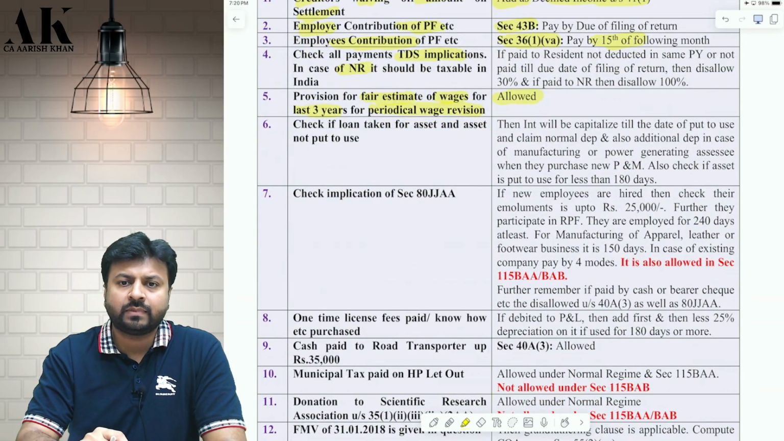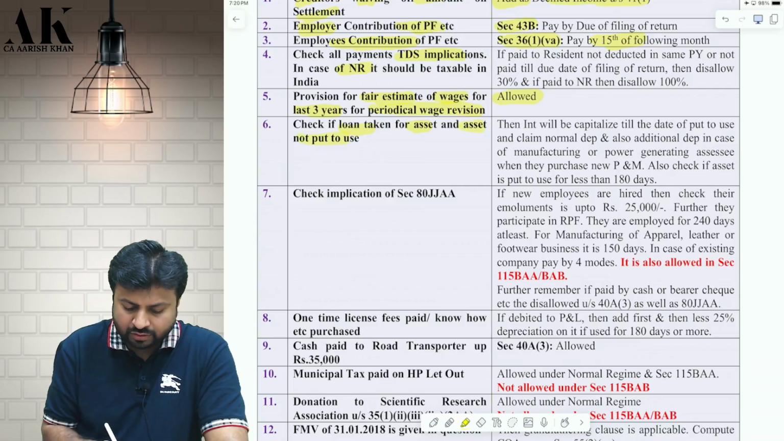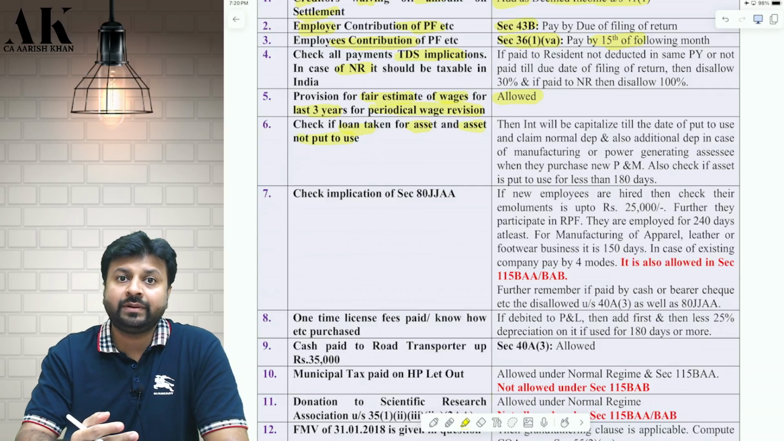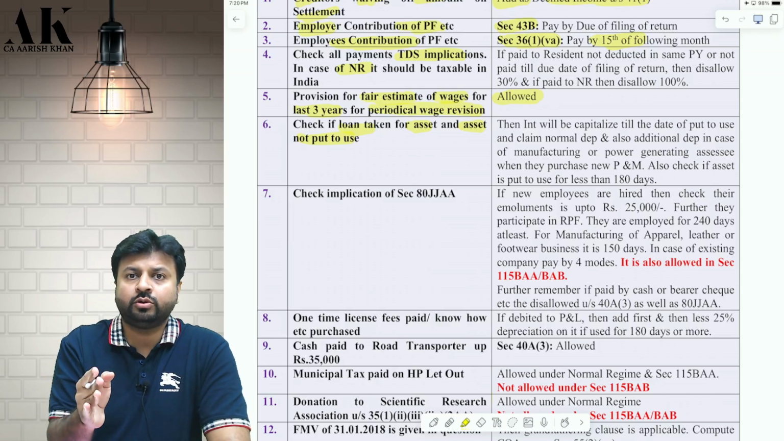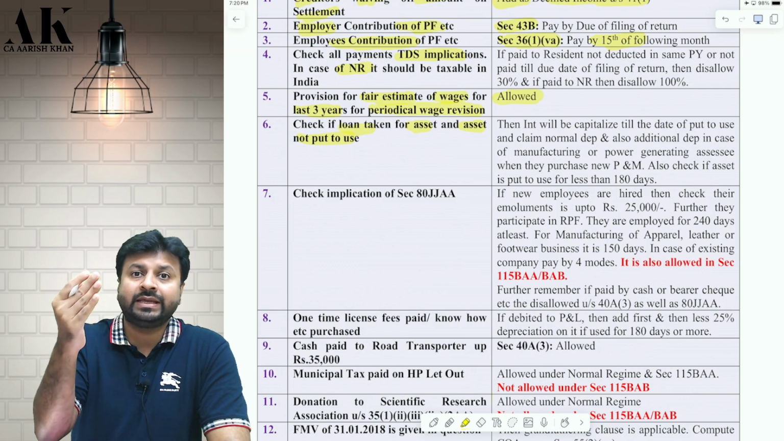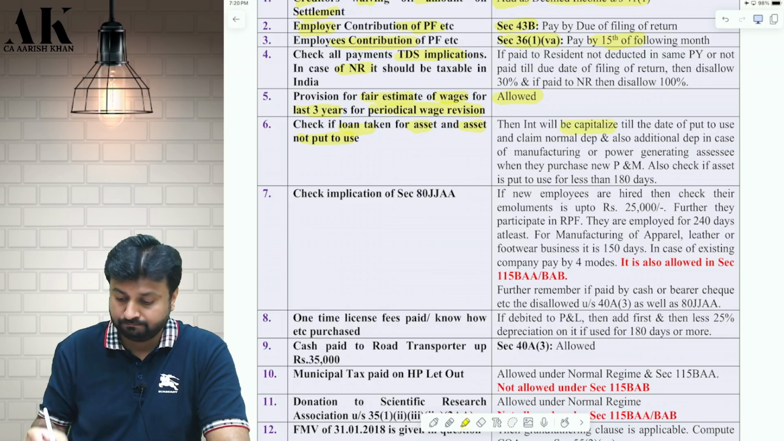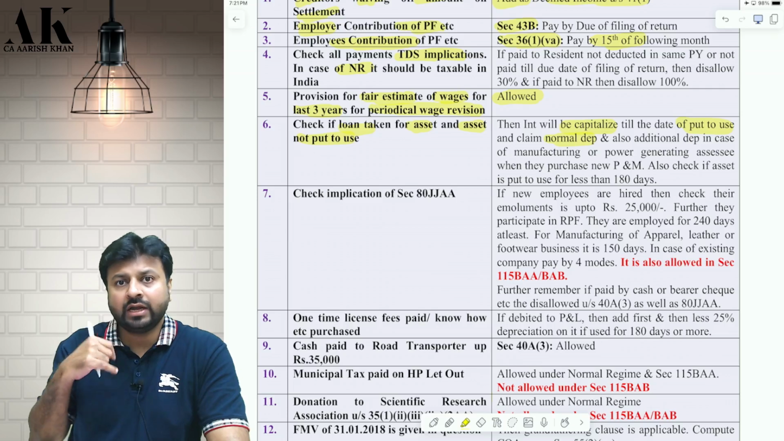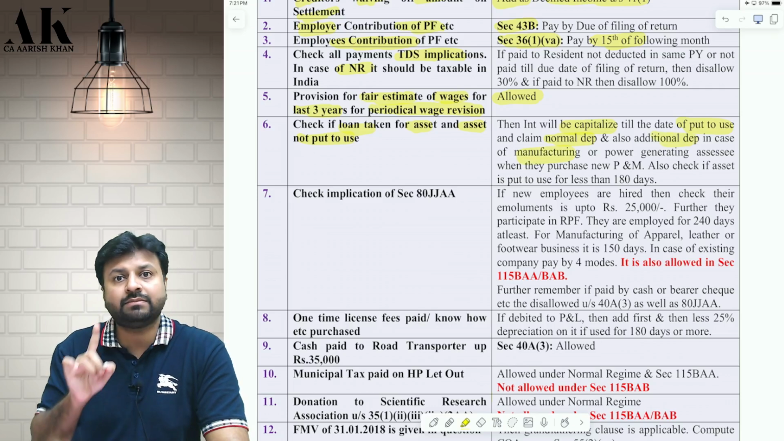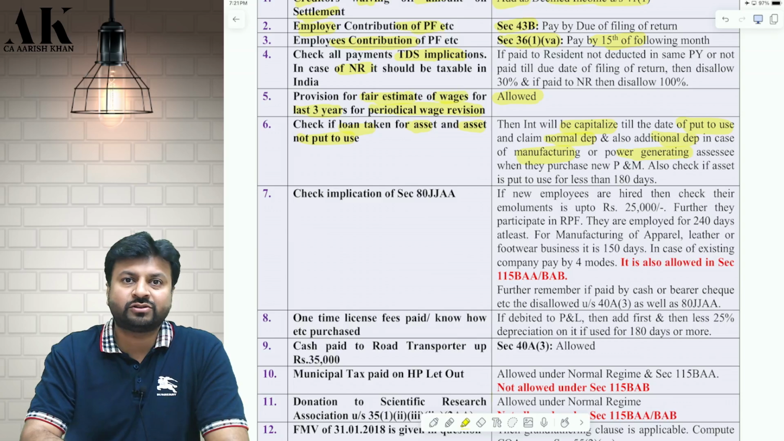Don't worry. Next adjustment. Suppose if you have taken a loan for asset and the asset is not put to use. Okay. Then multiple implications can come. If you have taken a loan for an asset that is not put to use, till the time the asset is not put to use, till that time the interest will be capitalized. And once the asset is put to use, then you can claim normal depreciation and also additional depreciation if the assessee is a manufacturer or power generating assessee. Okay, you need to check this compliance also.